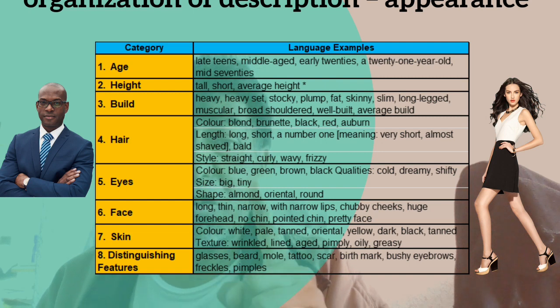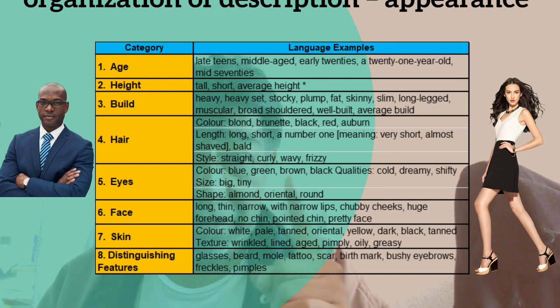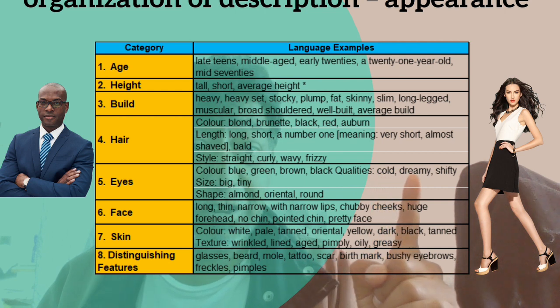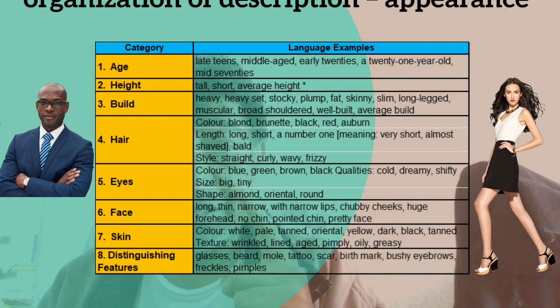Eyes, color. The color of the eyes is very important. They can be blue, green, brown, black. Qualities: cold, dreamy, shifty. Size: big, tiny. Shape: almond, oriental, round.